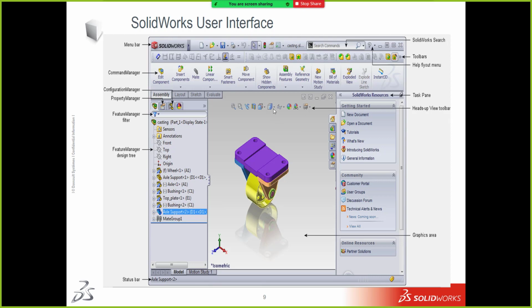Inside the bracket write section view, orientation, display style, etc. The last one, graphics area and status bar.